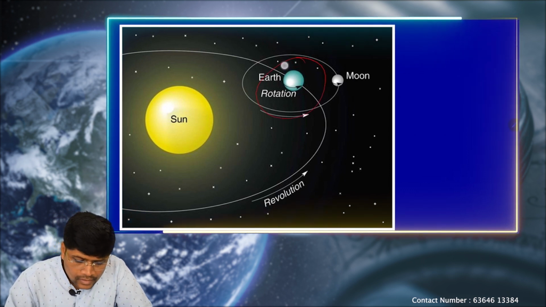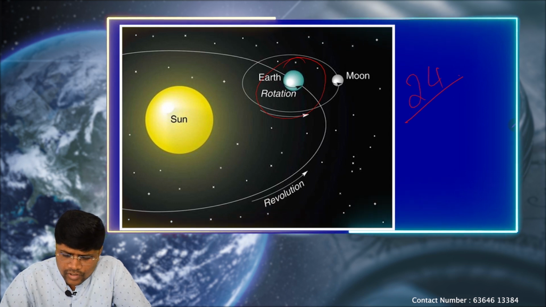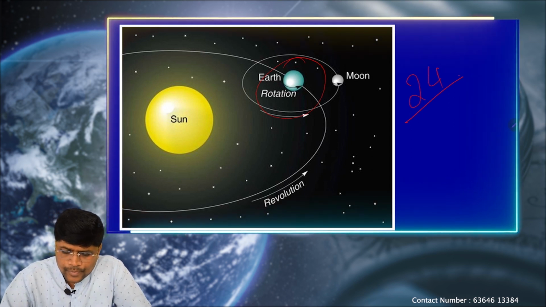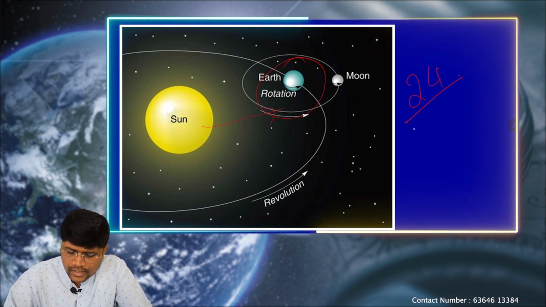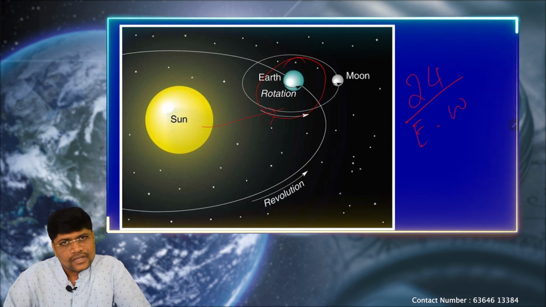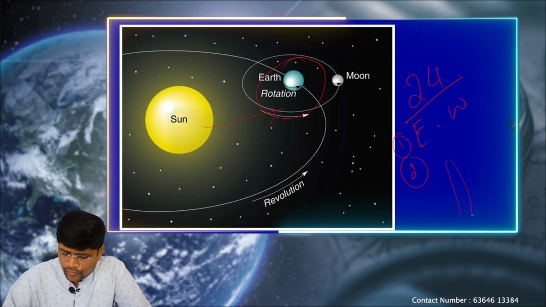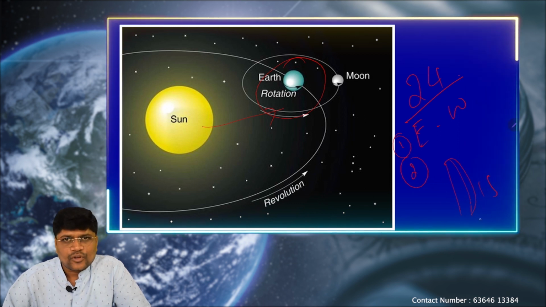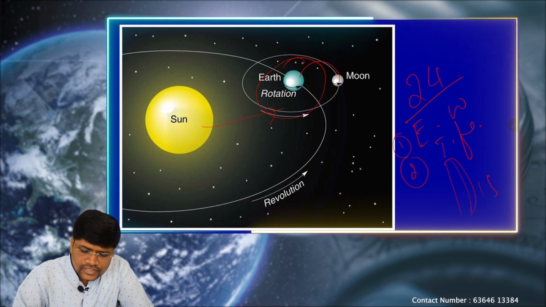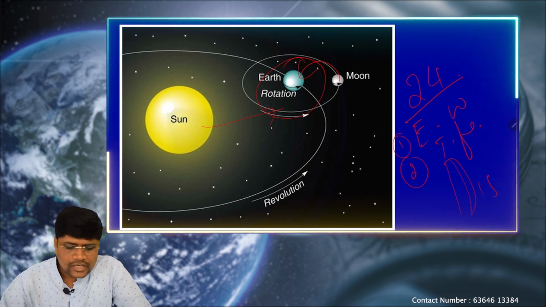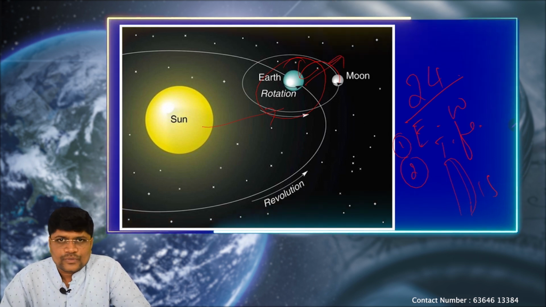We know Earth's rotation takes roughly 24 hours, which we call the solar day. Because of Earth's rotation, the Sun rises in the east and sets in the west, so we can see sunrise and sunset. Next, time difference: for every 15 degrees of longitude, the time increases by 1 hour, so time difference can also be seen. Again, the Moon has a gravitational influence on the Earth, which is why we have diurnal and semi-diurnal tides. So these are also possible.